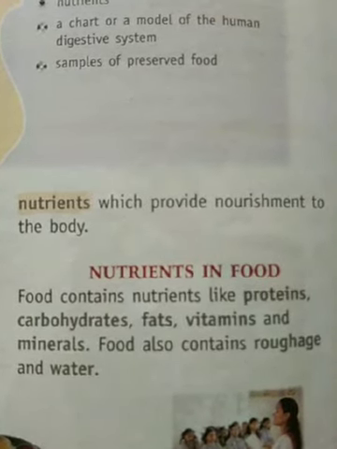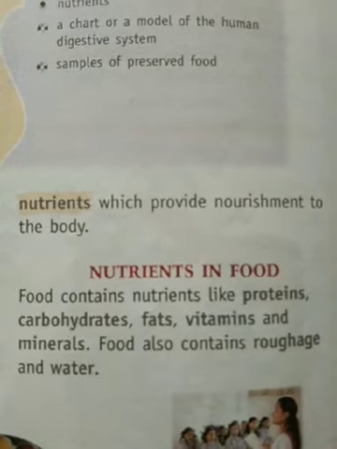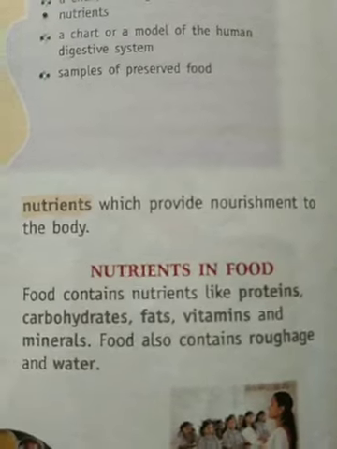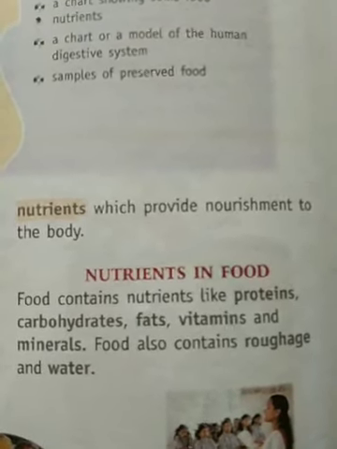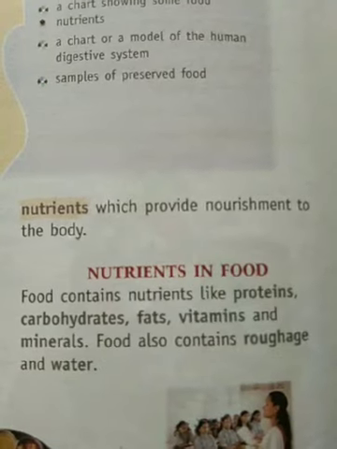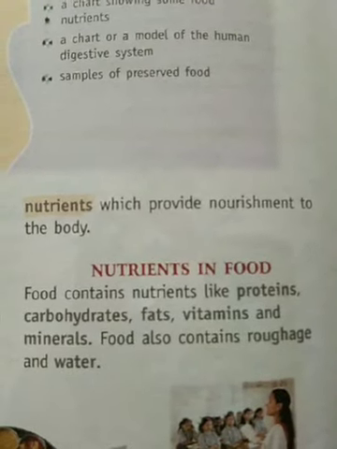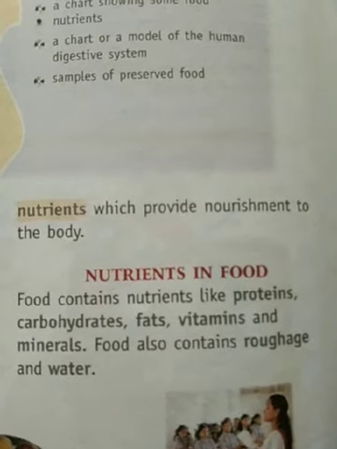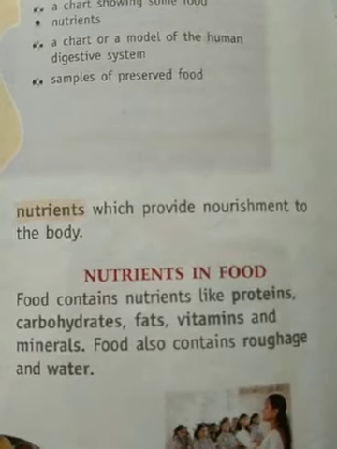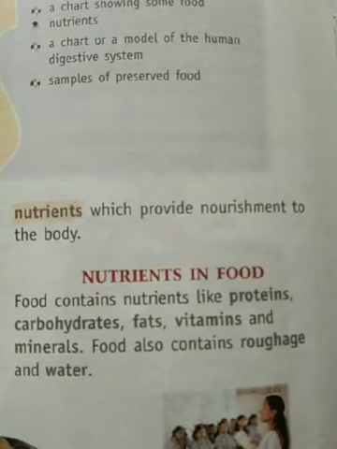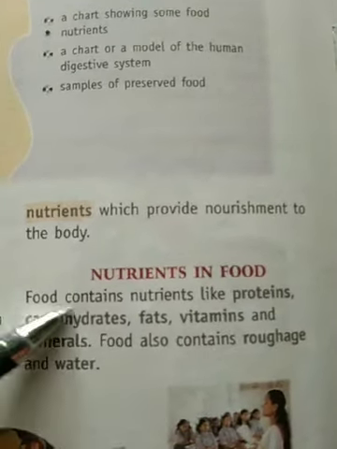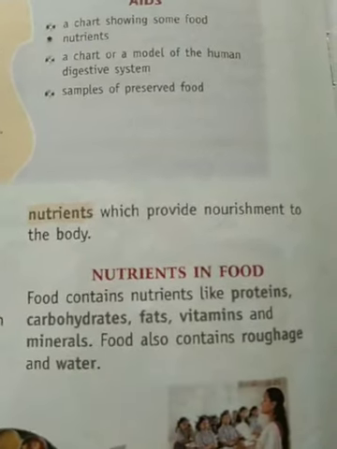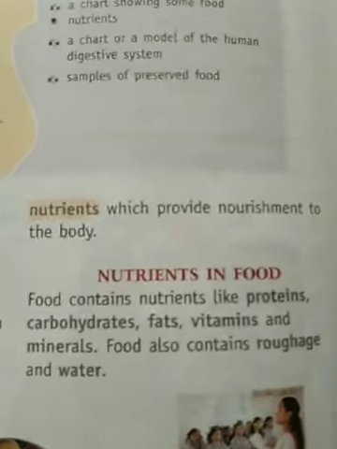Total 5 major nutrients you have noticed. But along with these major nutrients, you will be having 2 more components in our food, and they are none other than roughage and water. Food also contains roughage and water.